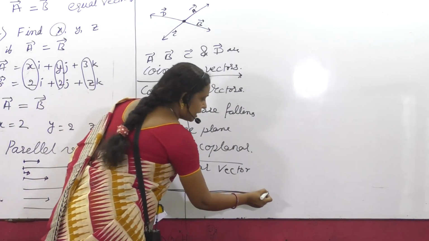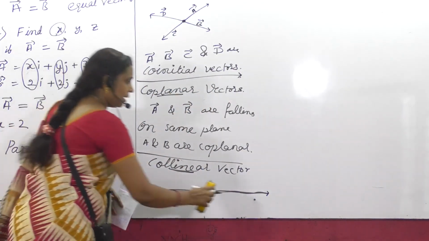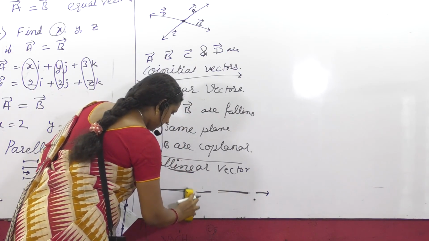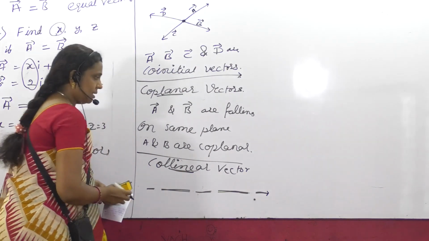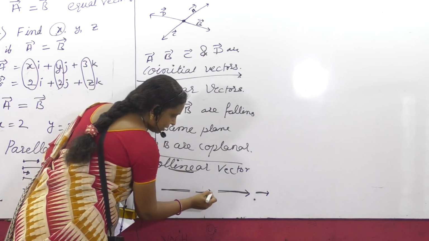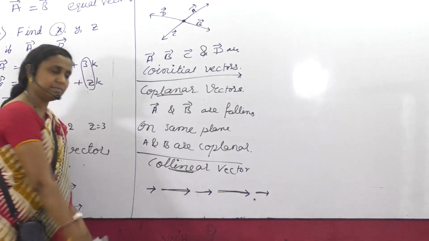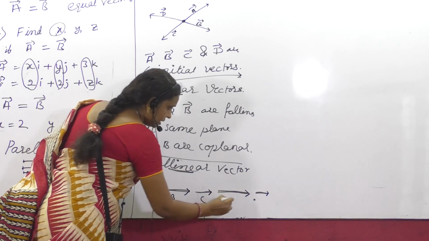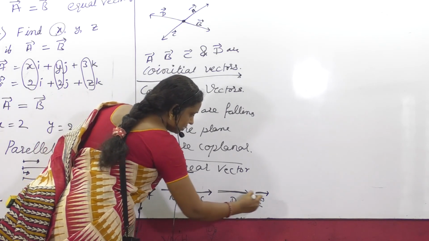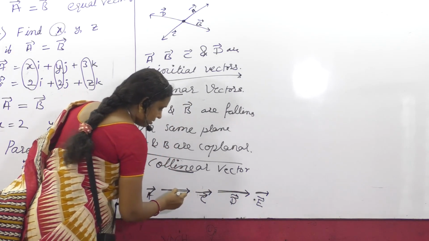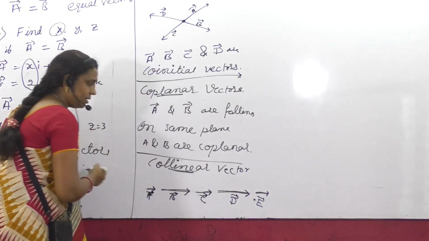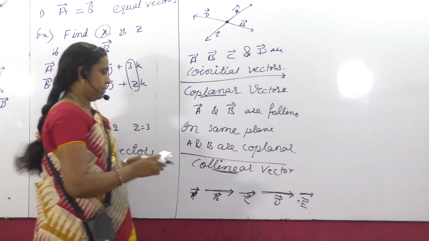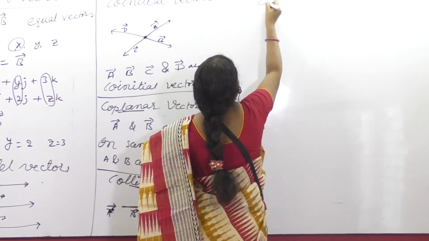Now let me make a direction. I will put an arrow here, this one, this one, this one. All these are collinear: vector A, vector B, vector C, vector D, vector E. All these vectors are falling on the same line. That's why these are said to be collinear.